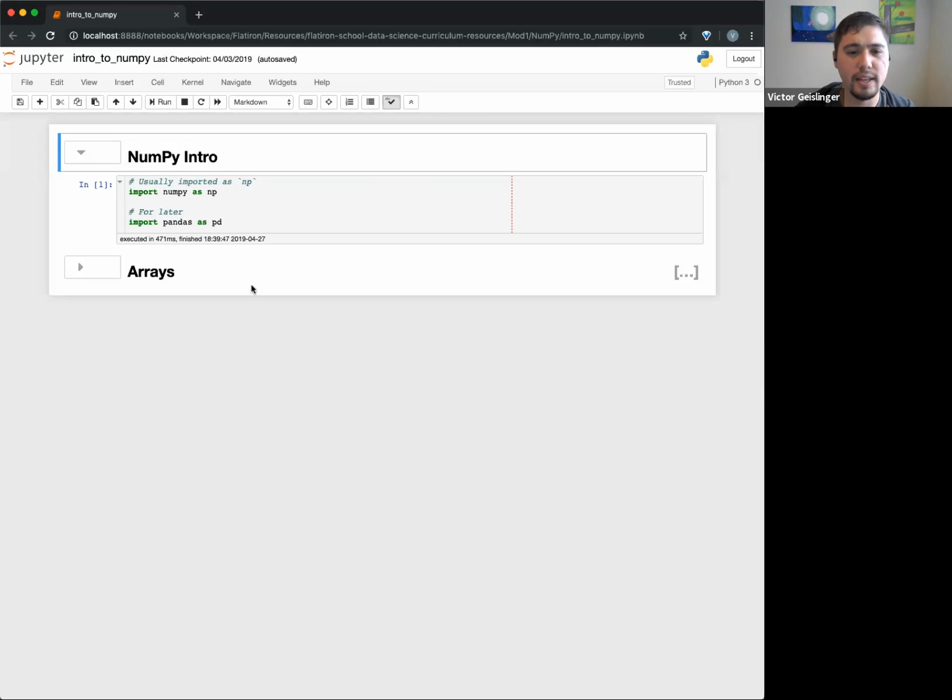Can you guys see? Okay, intro to NumPy. And I lost you guys now. Okay, so maybe I didn't share the right screen then. You can't see this, but my computer did something weird. It moved all the windows around.